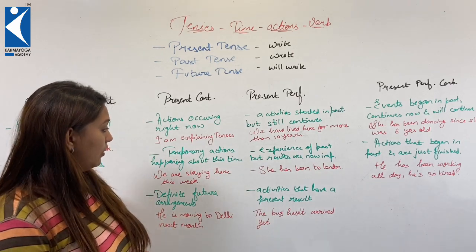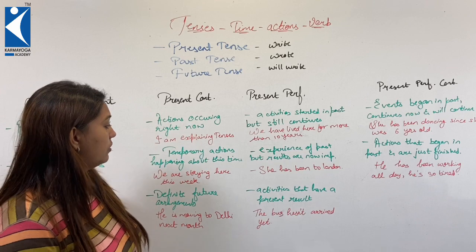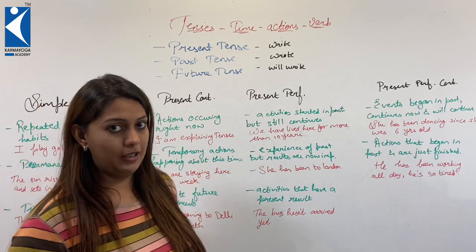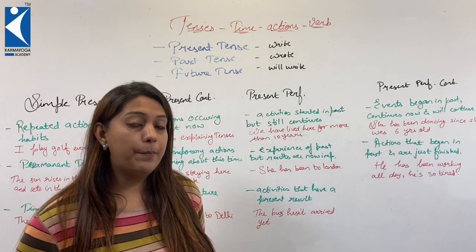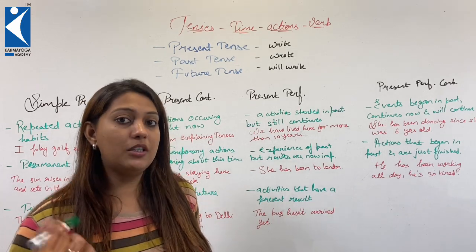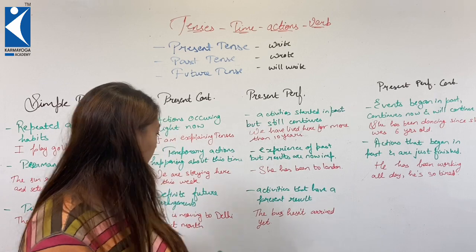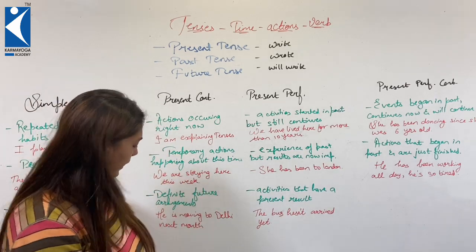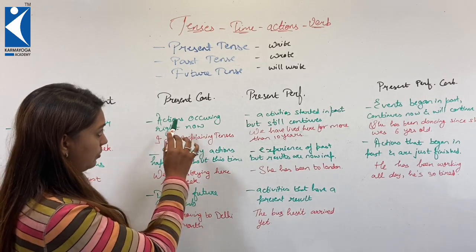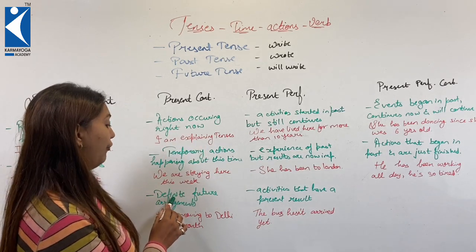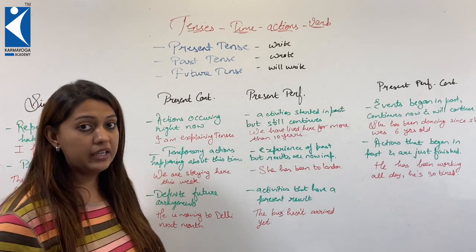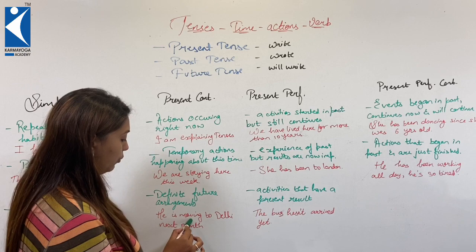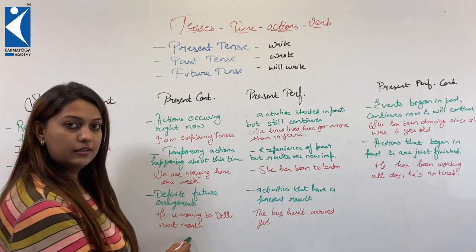The second place where present continuous is used is for temporary actions happening about this time, but they are not happening during the time of speaking, but the process is still on. For example, we are staying here this week. Next, this tense, present continuous, is also used for definite future arrangements, for plans of future which are fixed. For example, he is moving to Delhi next month.